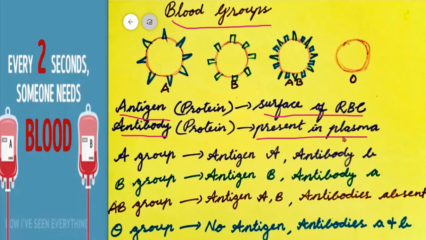Based on the presence or absence of antigens and antibodies, the human blood group is classified into 4 groups. They are A, B, AB and O.